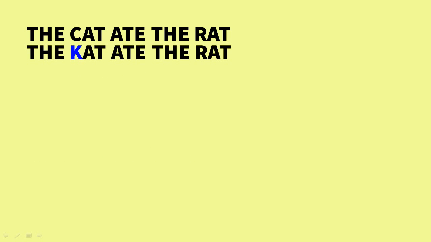We know in English that the letter C and the letter K can have the same sound. So when we read the sentence, the sound and sense of it have not changed. This is an example of a silent mutation because of a different base. In this analogy, the K replacing the C does not change the sense of the sentence, and the protein remains the same. But what if we changed a base, that is one of the letters in a word, to a different one?